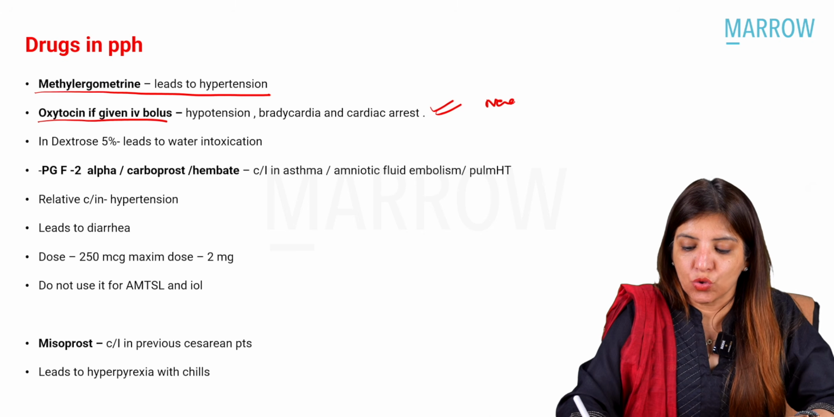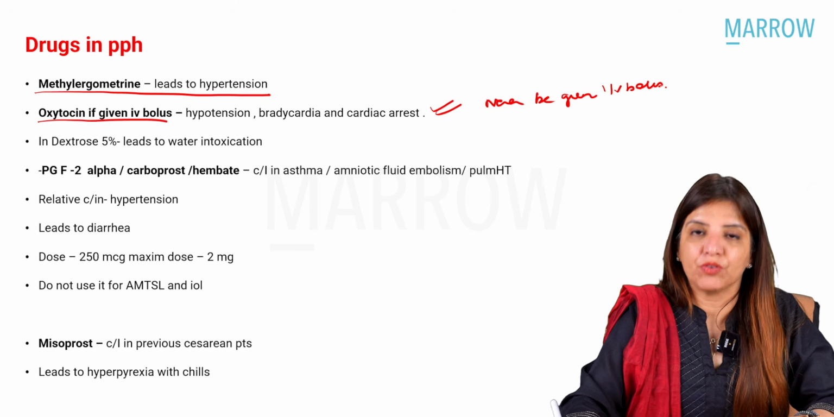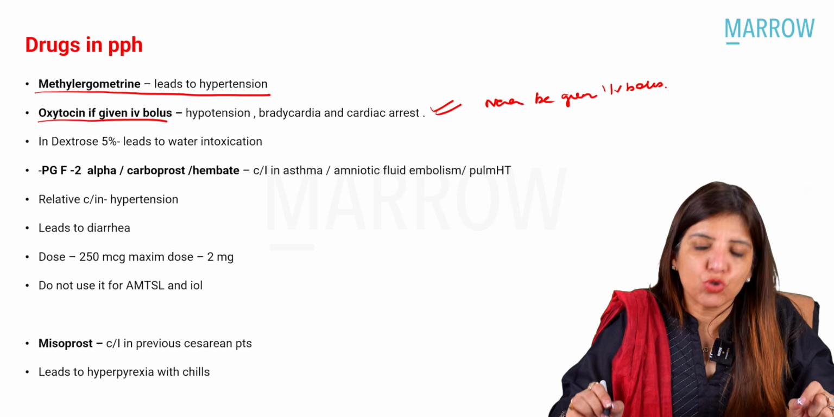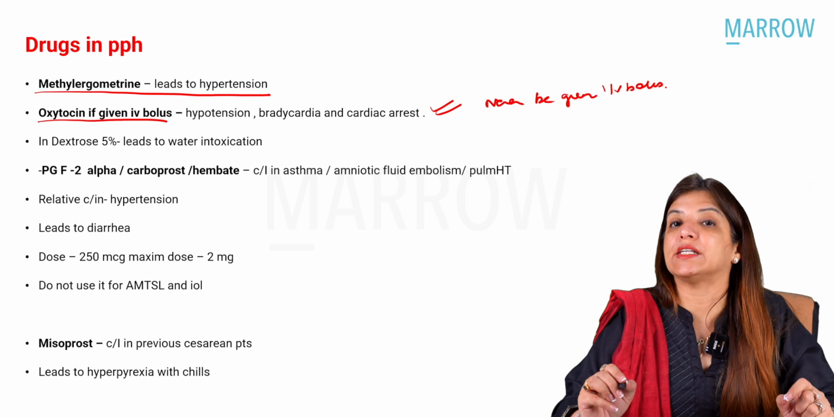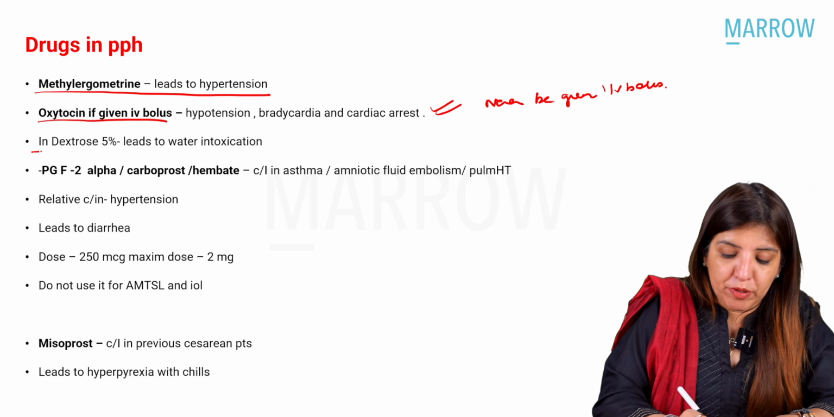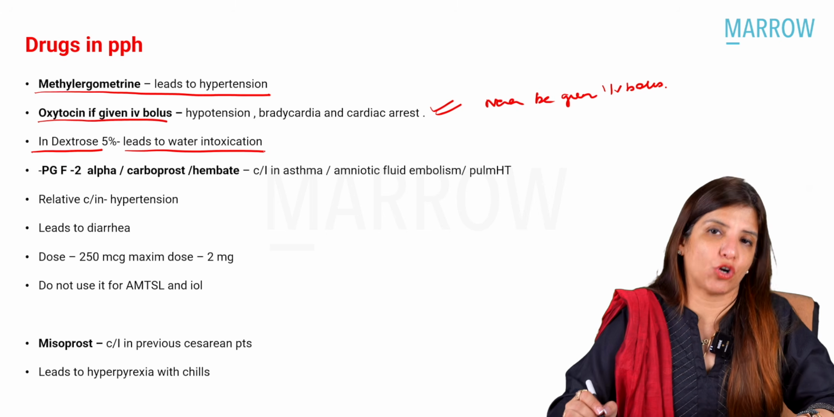why it should never be given IV bolus. Right? Then it should always be given in the form of IV infusion, and that IV infusion should be prepared in electrolyte-rich media. If you prepare its IV infusion in dextrose 5%, it leads to water intoxication.